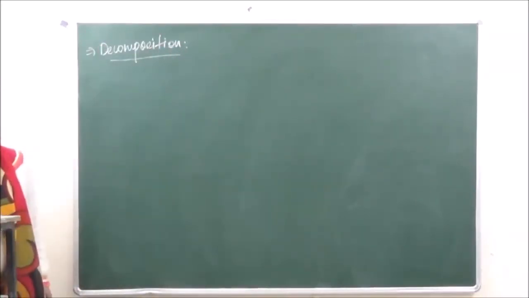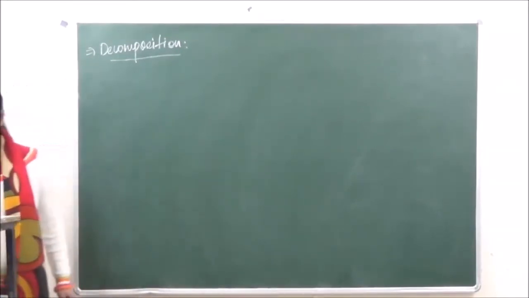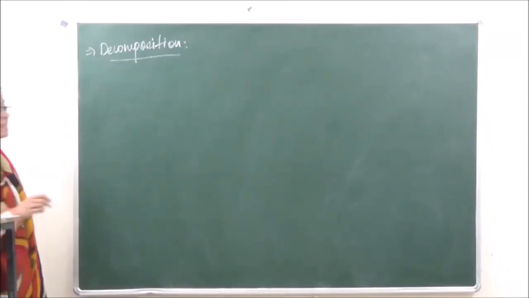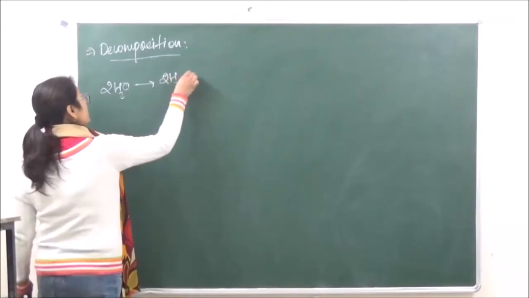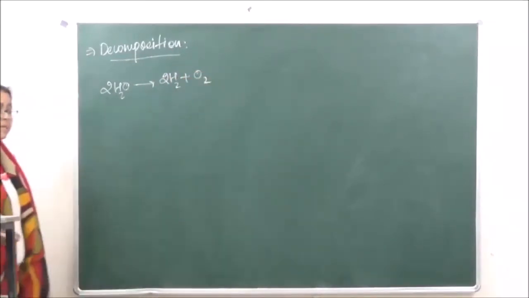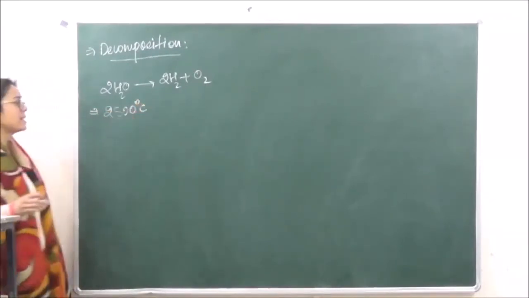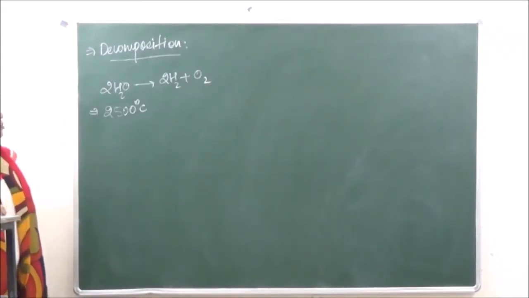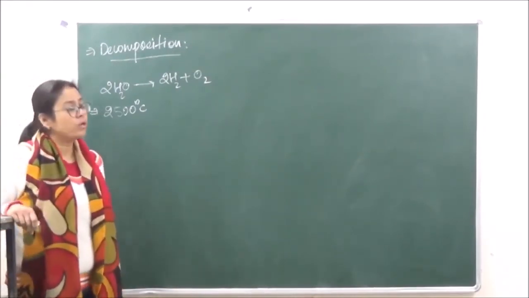decomposition reaction. To decompose means to decompose into its respective elements. So water when heated at 2500 degrees Celsius, because water is very, very stable, it will only decompose into its respective elements at a very high temperature of 2500 degrees Celsius. Generally what is done over here is an electric spark is given, and the voltage of that electric spark is very high. Now even at this high temperature, it is only 4% of water which is going to be decomposed.